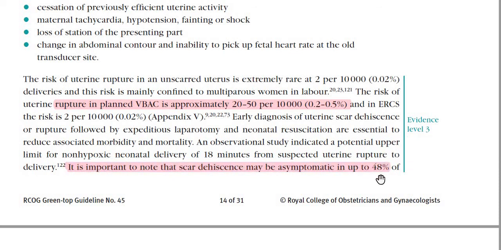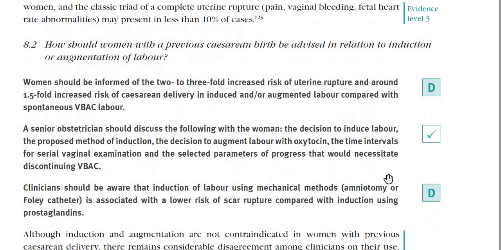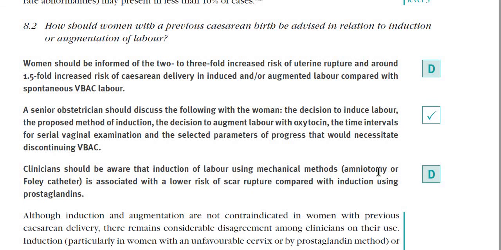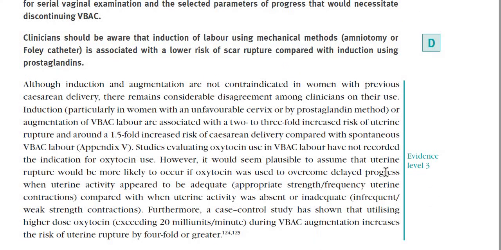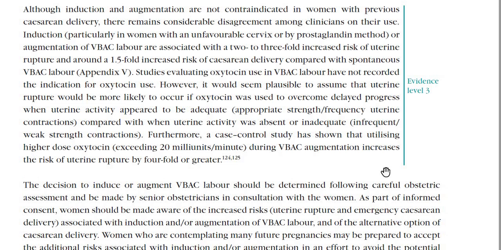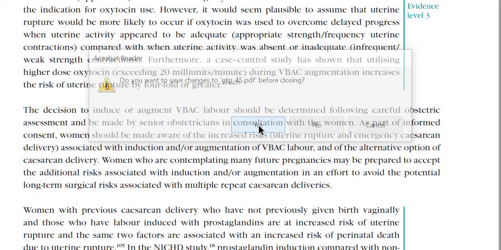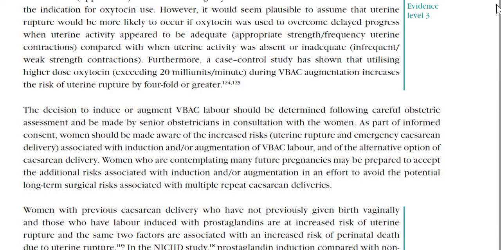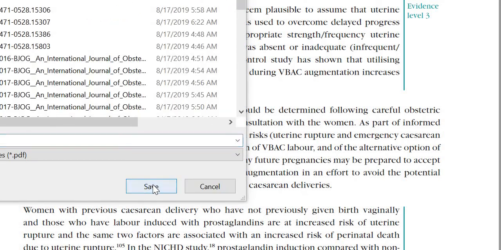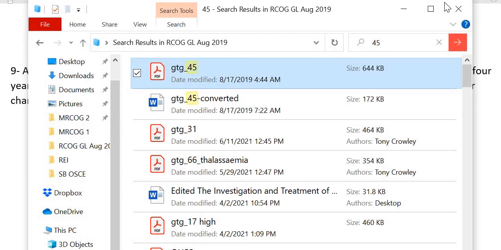asymptomatic, that is 48%. So when will we say that this is rupture and this is dehiscence? When the serosa is covering the uterus, then we say that this is dehiscence. But if the serosa is also gone, then we say that this is a rupture, a complete one. These are simple definitions, but you need to remember them. If the serosa is intact, this is dehiscence; if the serosa is not intact, that is rupture. That's why these things are important.